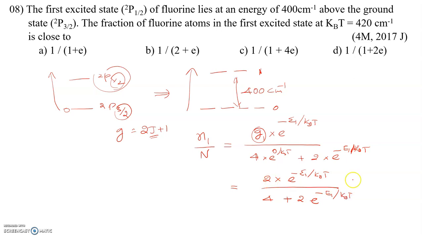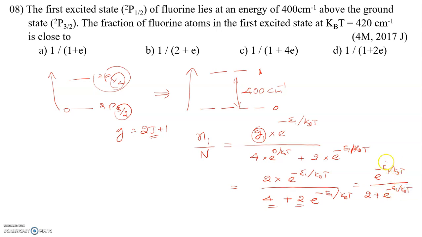Okay, so you take 2 as common here, and the 2 gets cancelled, so we can write this as e power minus E1 by kBT by 2 plus e power minus E1 by kBT.